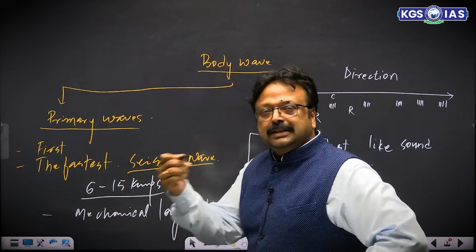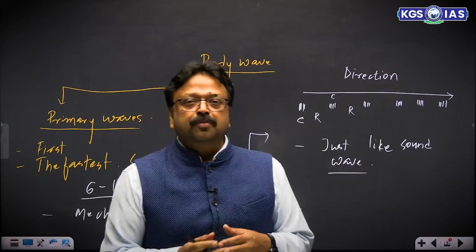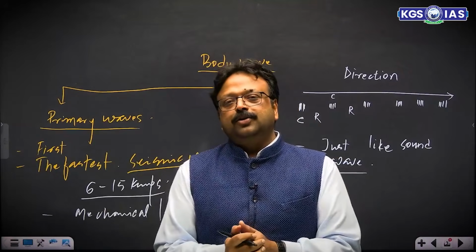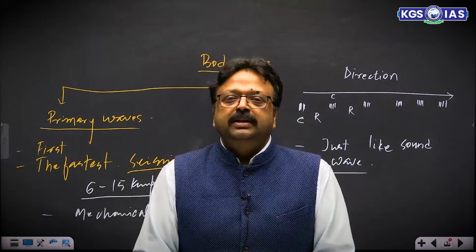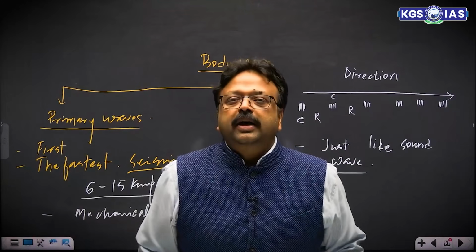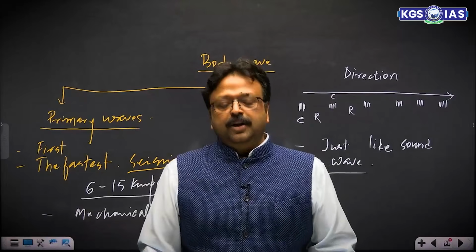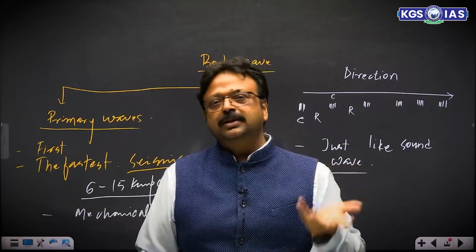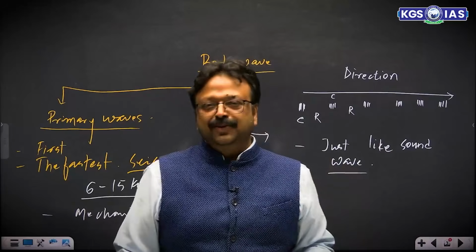So whenever there is an earthquake event, you will hear a rumbling sound, and this rumbling sound is nothing but the indicator of the arrival of the primary wave. Whenever the primary wave reaches the surface of the earth, it produces sound because it is a kind of sound wave.